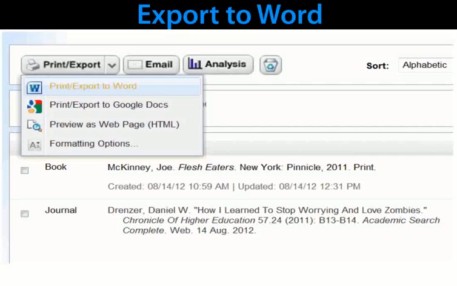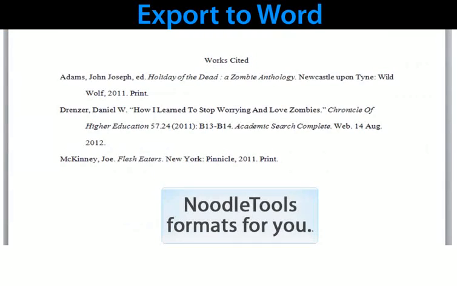To print out your list of sources, click on the Print to Export button. You have several export options to choose from. I am going to export to Microsoft Word. The software creates your alphabetized Works Cited page with correct margins and spacing.